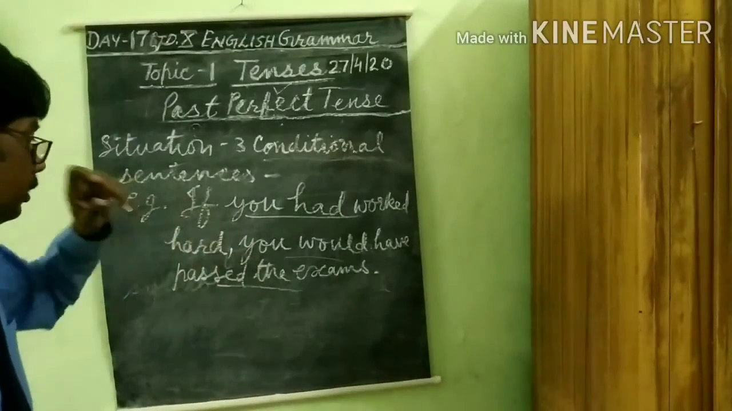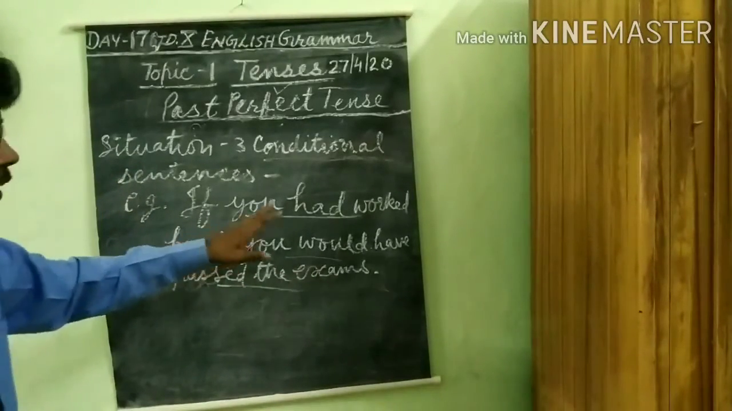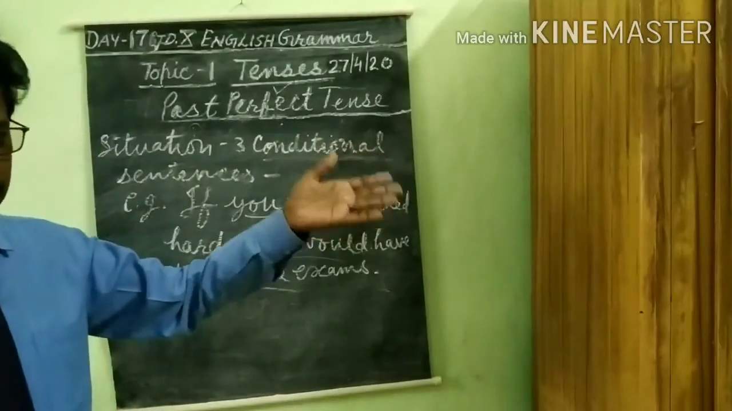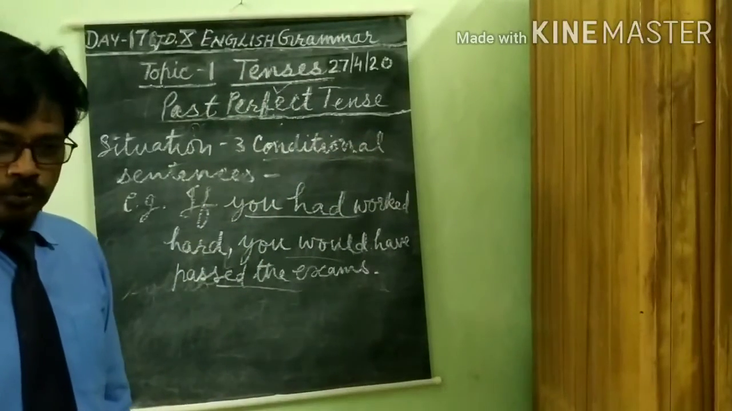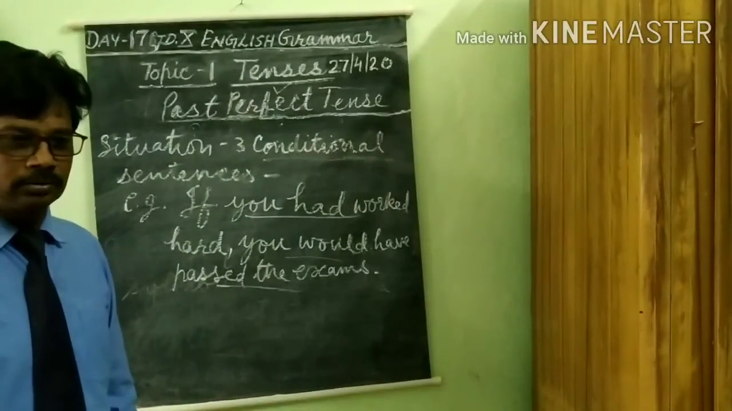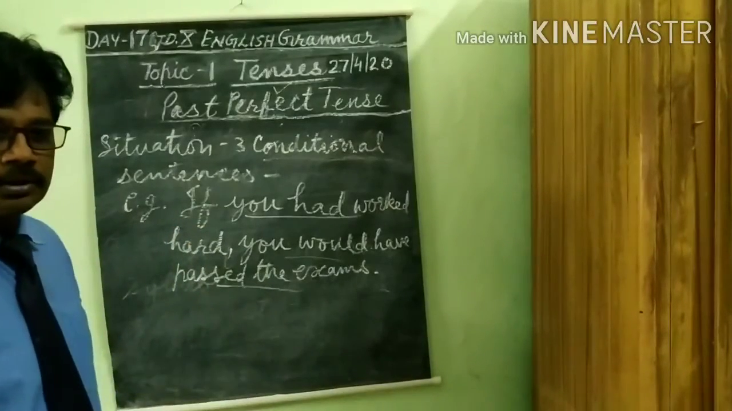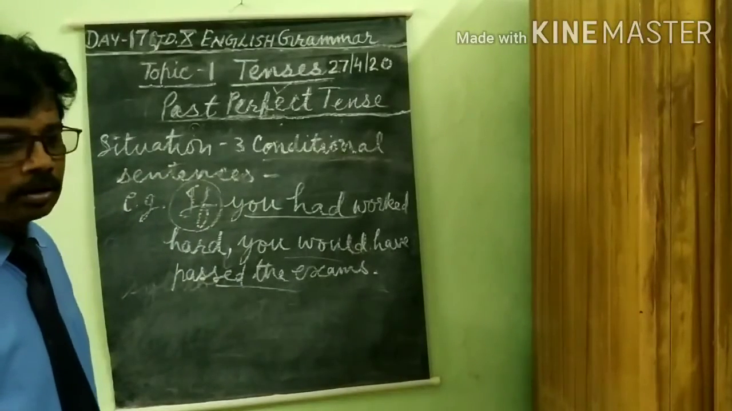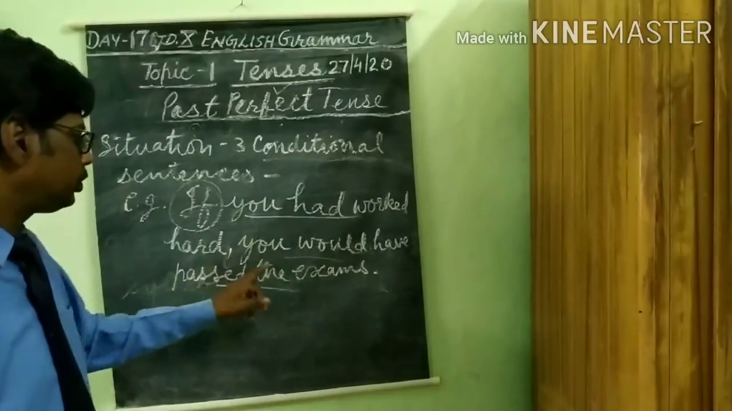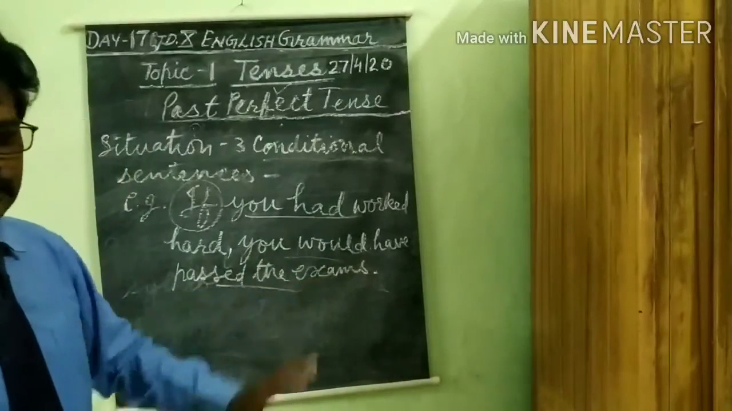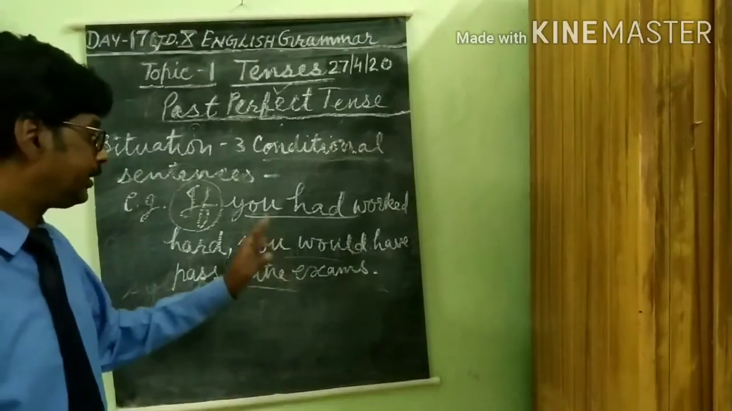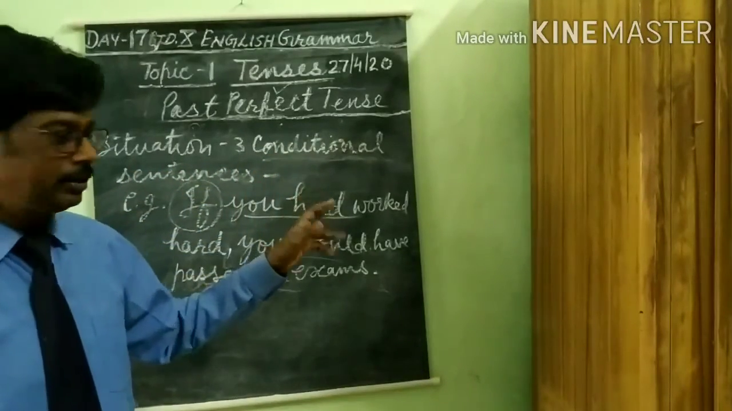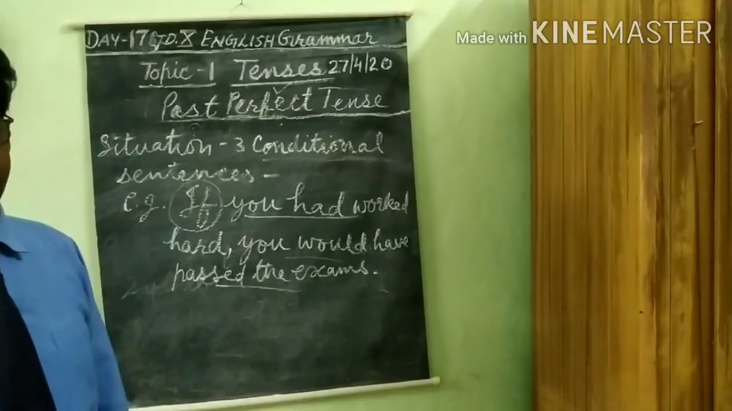If you have not worked hard, you did not work hard before the examination, so you have failed. This condition is clear here by using if. If you had worked hard, you would have passed the exams. This sentence shows situation number 3, the conditional situation. This is called a conditional sentence.